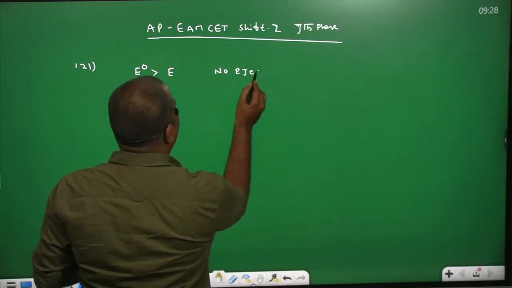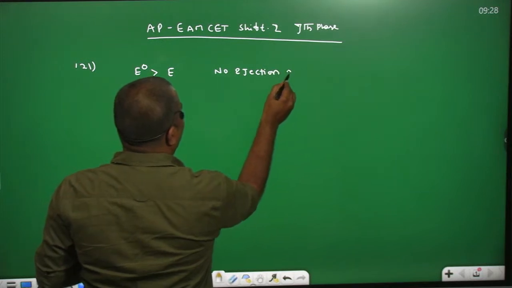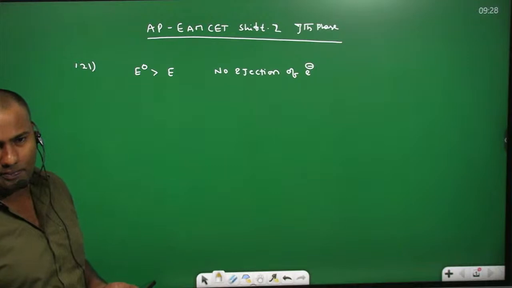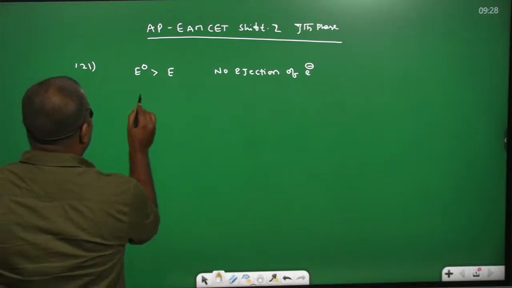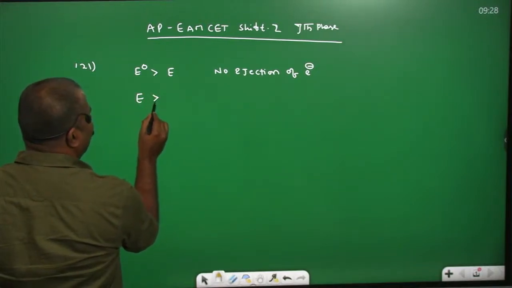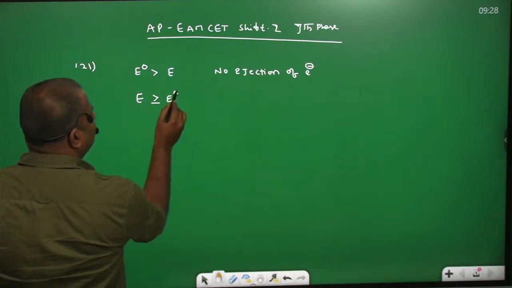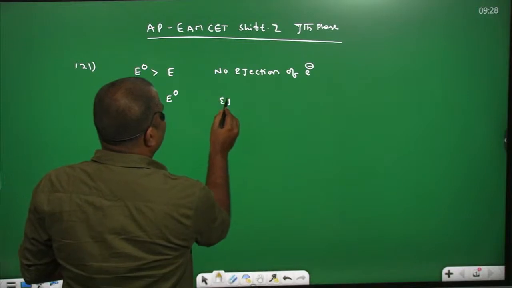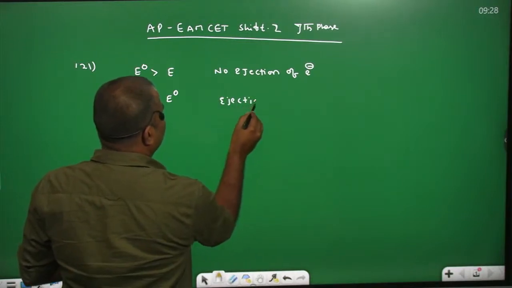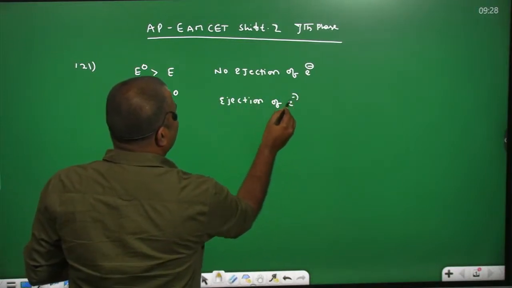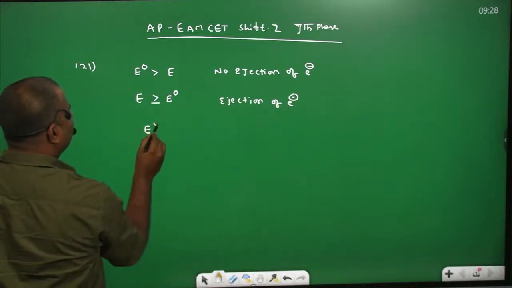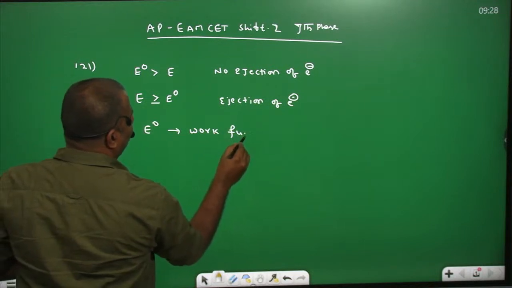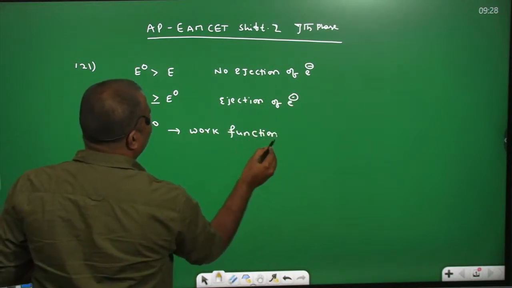If the energy irradiated is greater than or equal to the threshold energy, in such a case we are going to find ejection of electron. The threshold energy is nothing but the work function of a given metal.